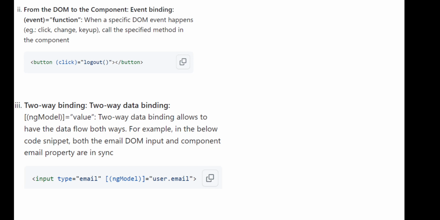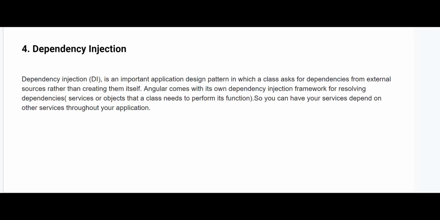And the most important, which is the third one, is called two-way binding. For two-way data binding, I use ngModel. It looks like this, and two-way data binding allows the data to flow both ways. So for example, in the below code snippet, both the email DOM input and the component email property are in sync.